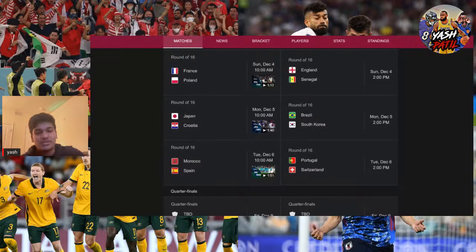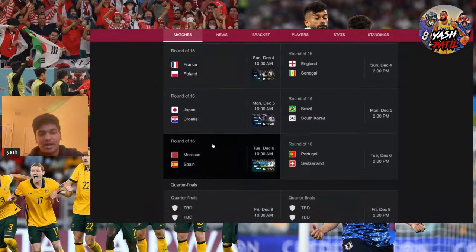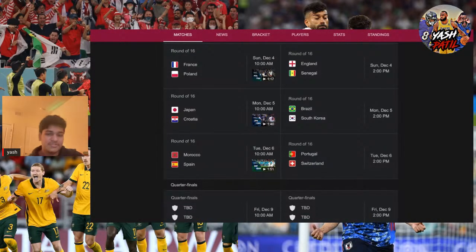That's just my prediction because you can't pick the favorites. You can't pick them for every single game here. I think this is the World Cup, the tournament where literally anything can happen. Small teams can make a run all the way. Smaller countries, not ranked in the top 10, can throw off the top 10 ranked teams and move all the way up to the semifinals, even make the finals. Like Croatia last World Cup was not expected to go far, but I think Japan can beat them. I think they can.